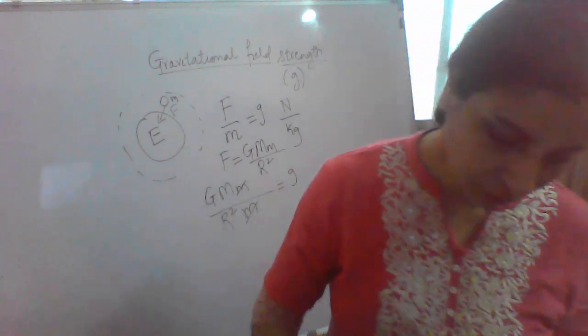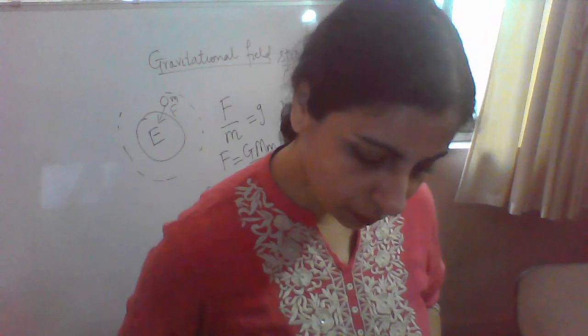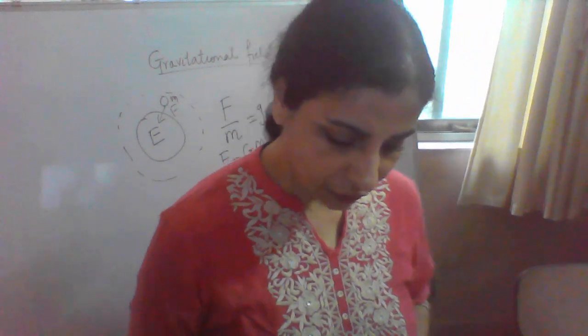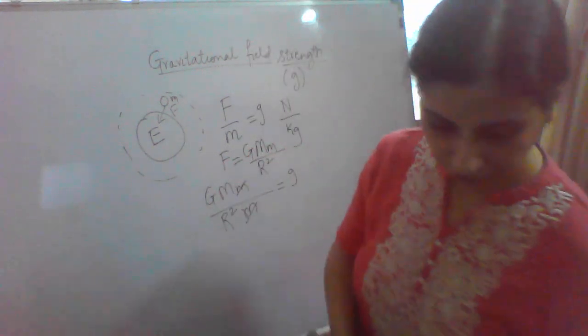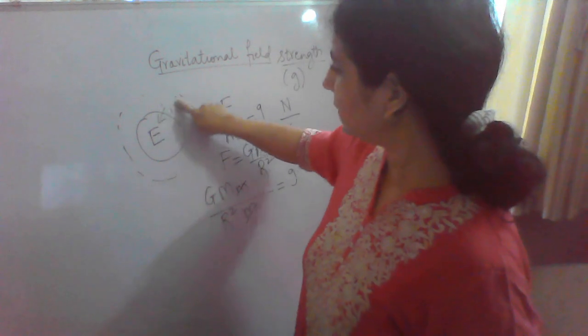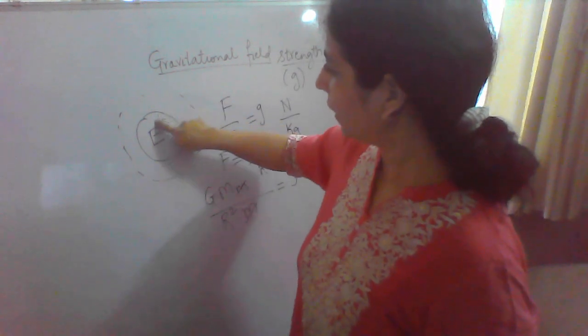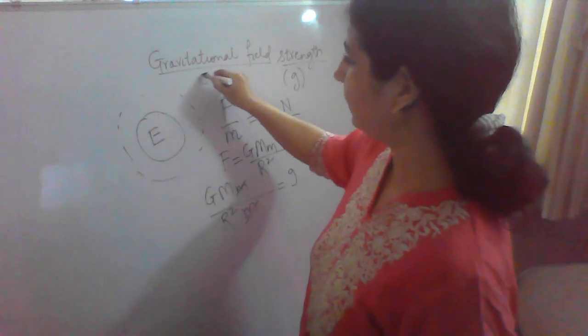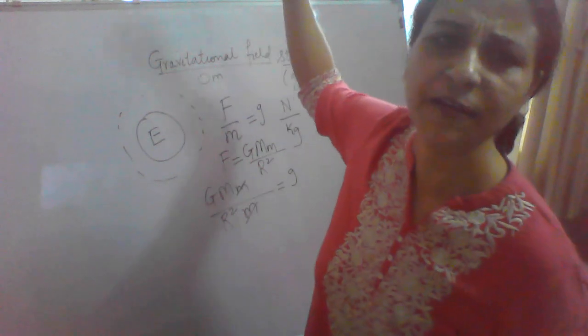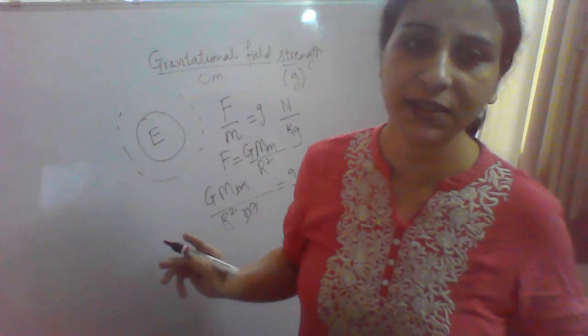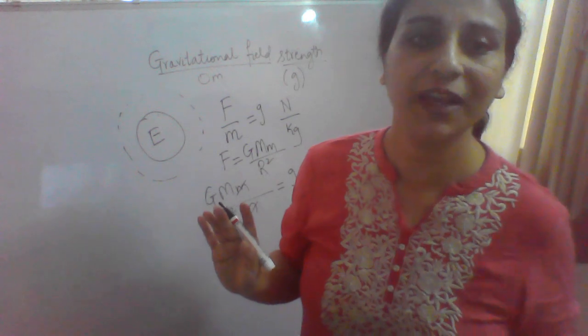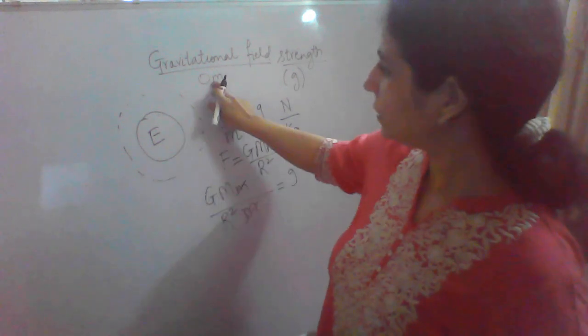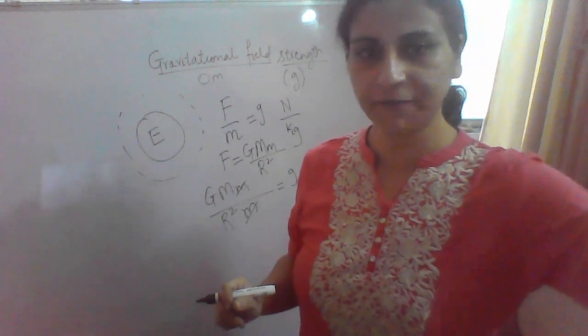Now we go for the next concept, gravitational potential. Supposing, for example, this mass is located somewhere at infinity. Infinity means very far distance; it doesn't mean another galaxy. So this is a mass located at a very far off distance.